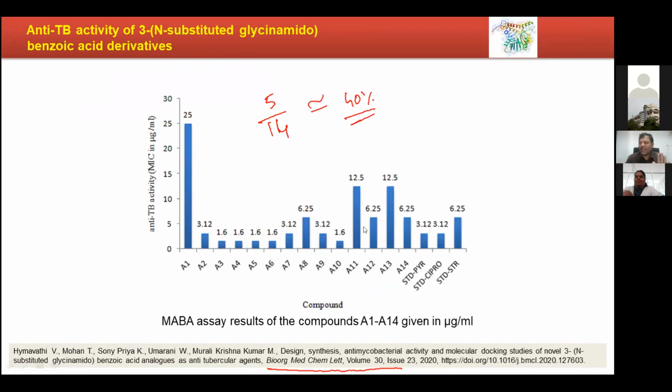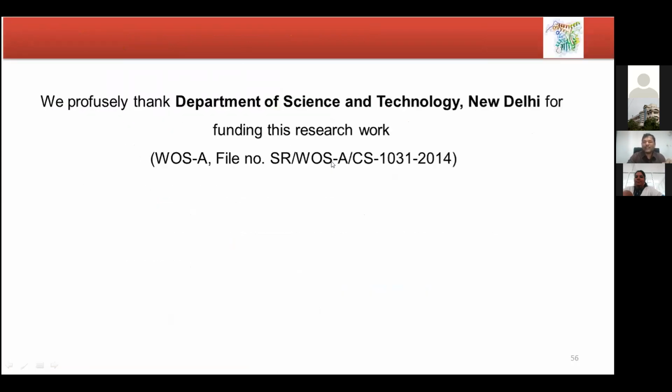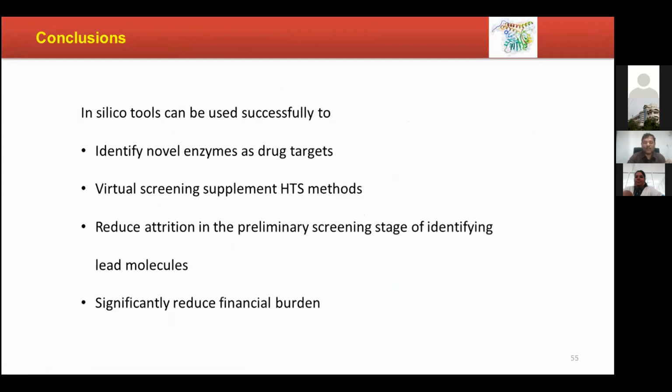Out of 14, only 2 compounds were not showing appreciable biological activity. What is the success rate? More than 90%. So that is the strength of computational tools.